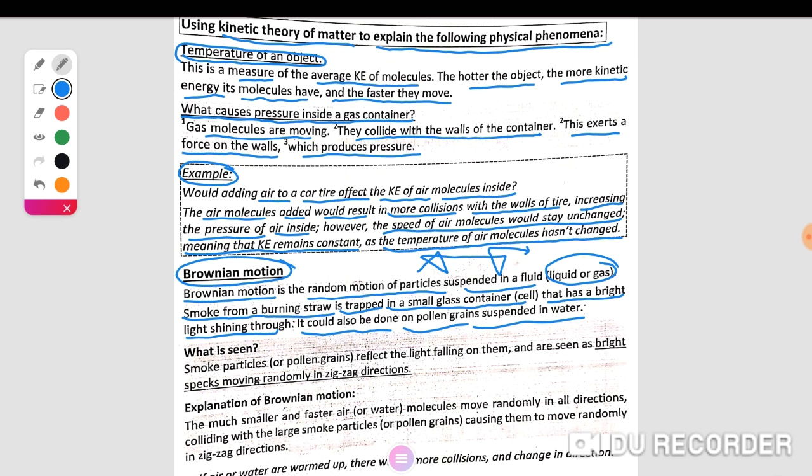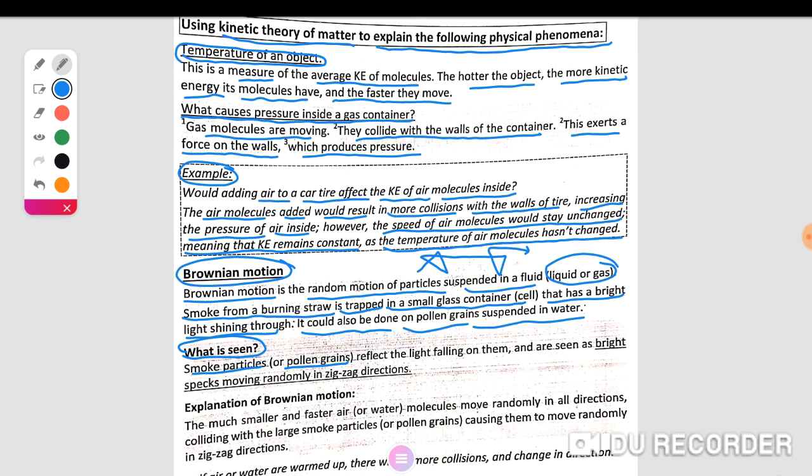What is seen? Smoke particles or pollen grains, small particles: smoke is the example for gas, pollen grains the example in liquid. Both of them are called fluid, and this motion is called random motion of particles suspended in gas or in liquid.